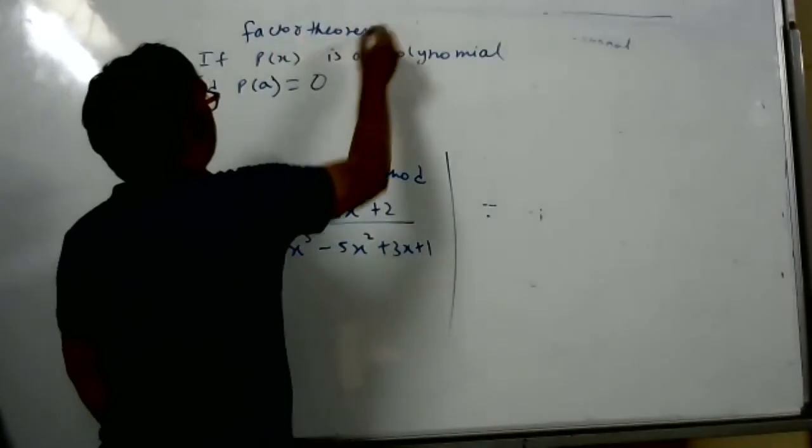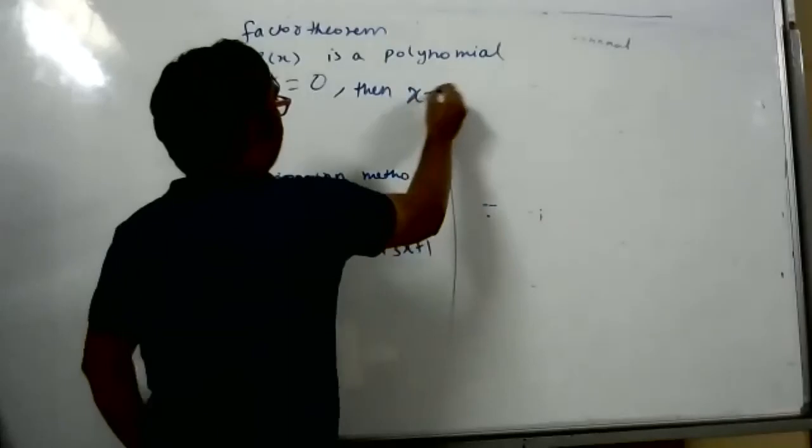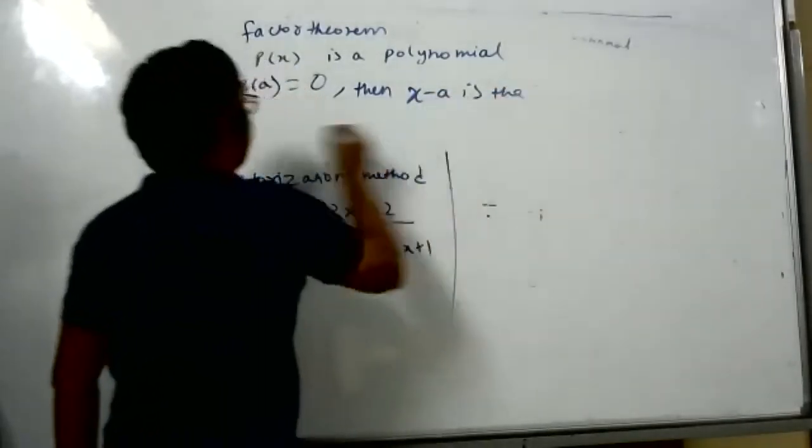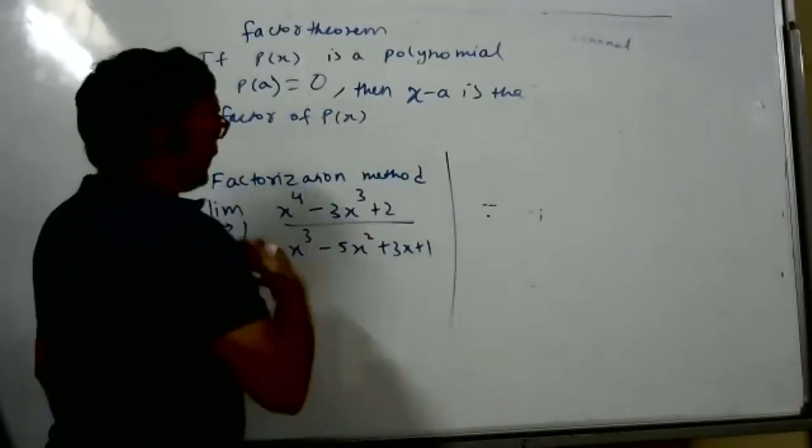Just a little brush up: if P of x is a polynomial and P of a is 0, then x minus a is a factor of P of x. Directly we can say.